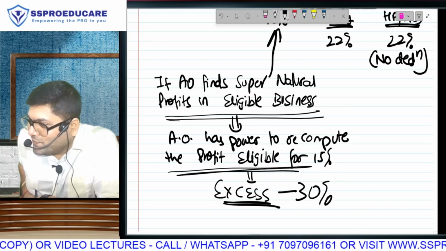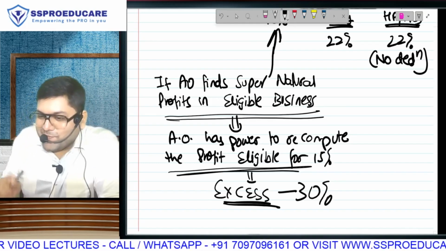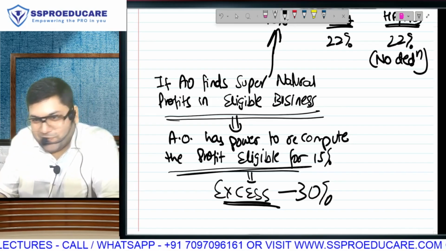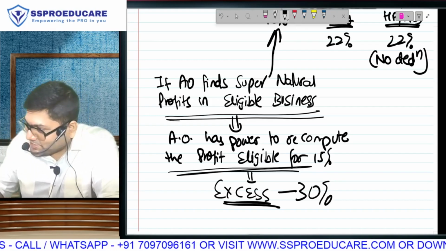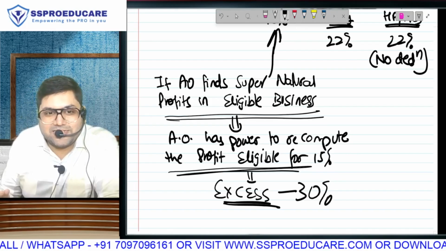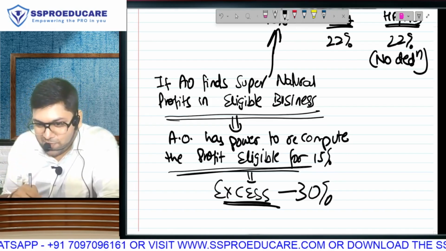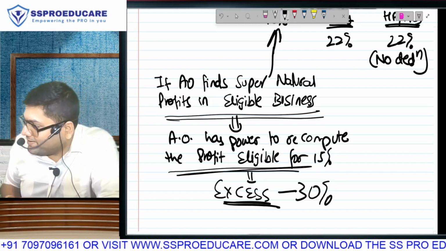In any case, only the manufacturing profit goes in 15. Everything else goes in 22, and there are so many extra restrictions, so many extra conditions. Forget everything and rather go to 25.168. Forget that, pay tax as per the old regime.